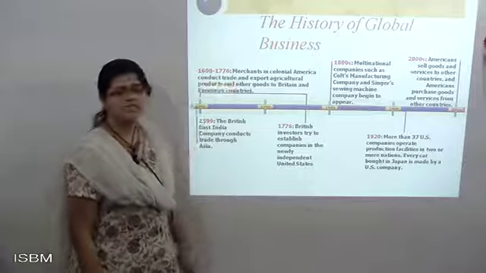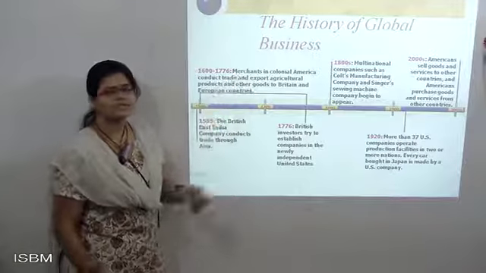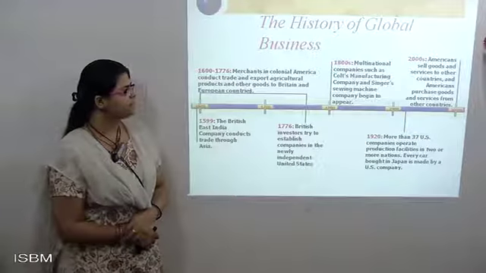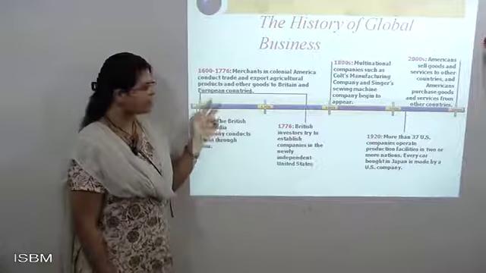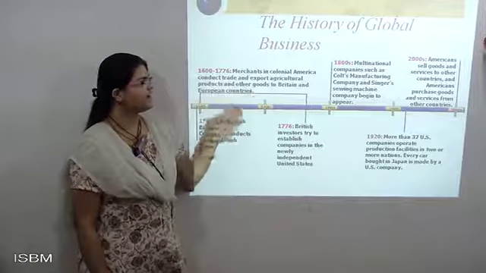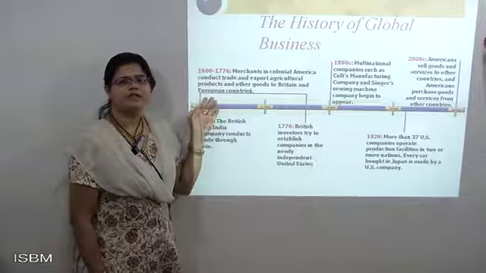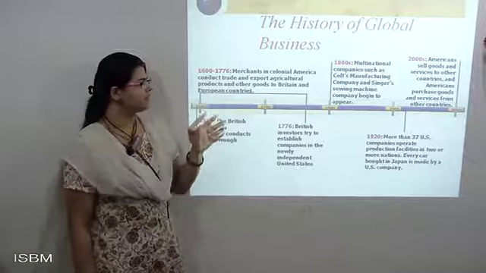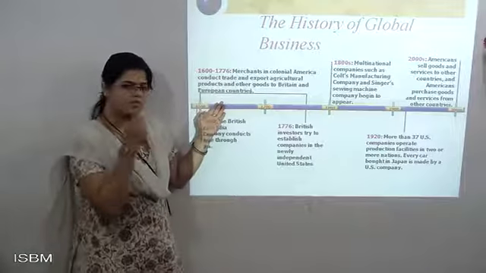From 1600 to 1776, what happens? After a certain period, the Britishers set up merchants in the American colonies to conduct trade and export agricultural products and other goods to Britain and the European countries. The European countries then distributed those goods to the outer market. The American colonies conducted their trade and exported agricultural products like milk, grass, and then animals, distributing goods to other countries like Britain and European countries. They set this up in the olden period of time.